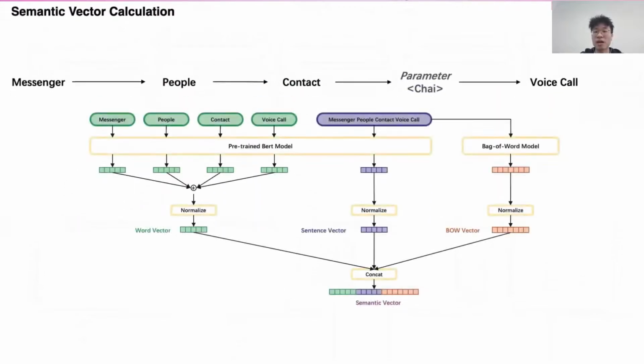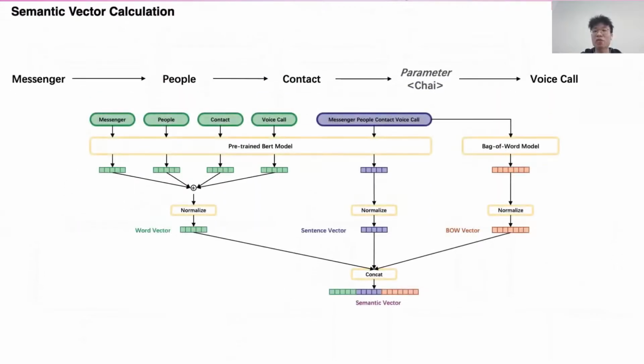Second, the VCI calculates a semantic factor for each operation sequence, which is composed of a word factor, a sentence factor, and a BOW factor. The word factor and the sentence factor are calculated with a pre-trained BERT model. The VCI generation finishes after the semantic calculation.